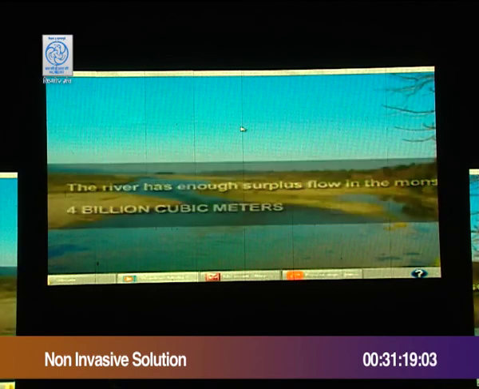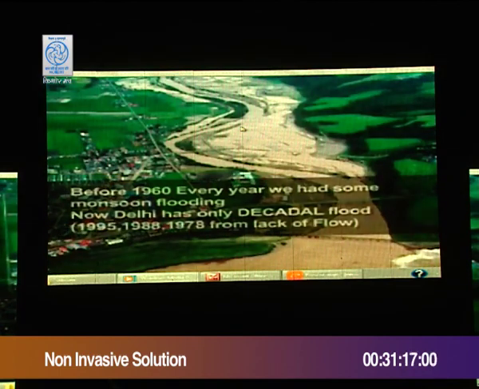How do we do this? Earlier, in the 60s, for example, we had floods every year. Now we don't. Once in 10 years. The last one was in 1995.